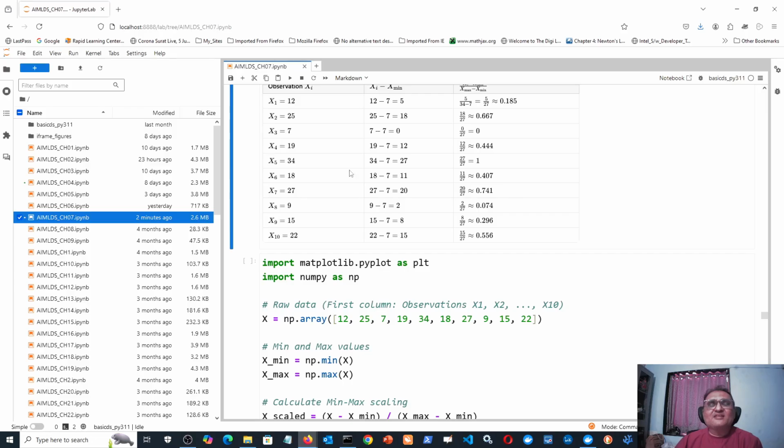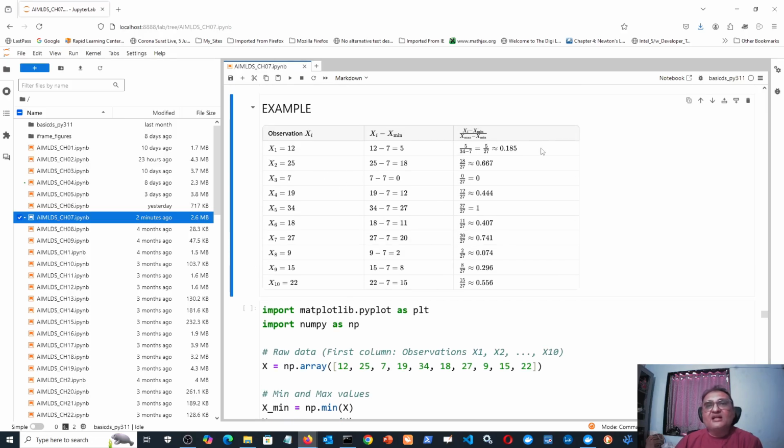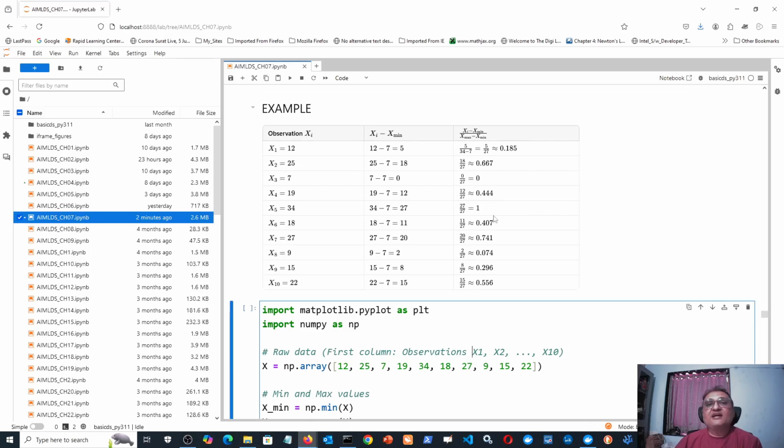Now this looks very interesting, that it looks like we have changed the data completely. Is it allowed to change the data completely in machine learning or data science? If you do it systematically like this, then yes, it is allowed. You will see that whether you use this original data or this scaled data, the data distribution remains exactly the same. Data distribution means what? That we are seeing in the next cell where I am plotting the graph.